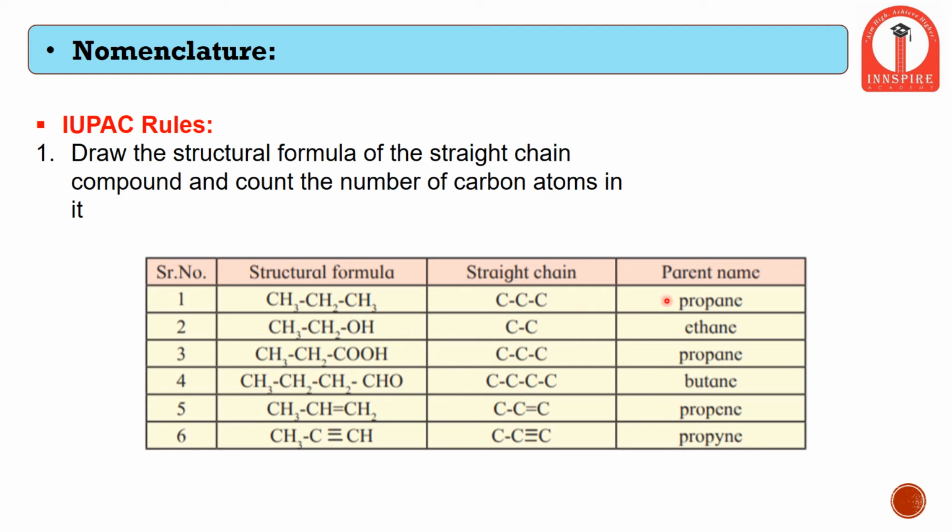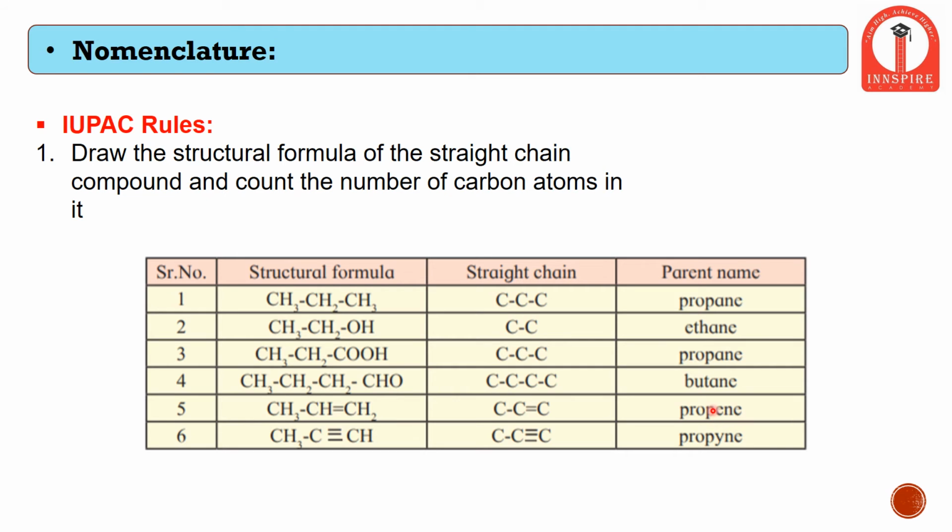But similarly, as we go down the line, here we can see it is prop. It means 3 carbon atoms, but it is ending with ENE. Propene means it belongs to the alkene group, and the alkene group has a double bond.